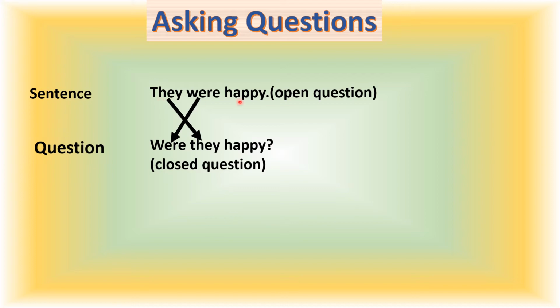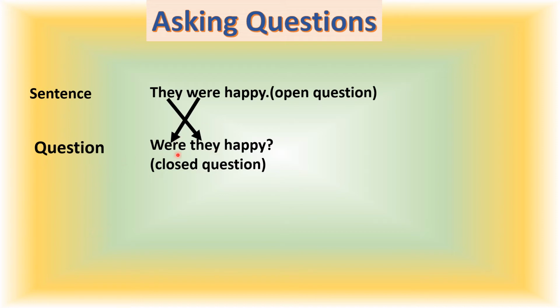Can you see? They were happy. Were they happy? This word came first and they came second. Isn't it? The word Were has a capital first letter. You know that it is always a capital letter at the start of a sentence. And when we are asking a question, there is always a question mark at the end of the sentence, children. Understood? So can you see? I have just shifted this were here and they here.